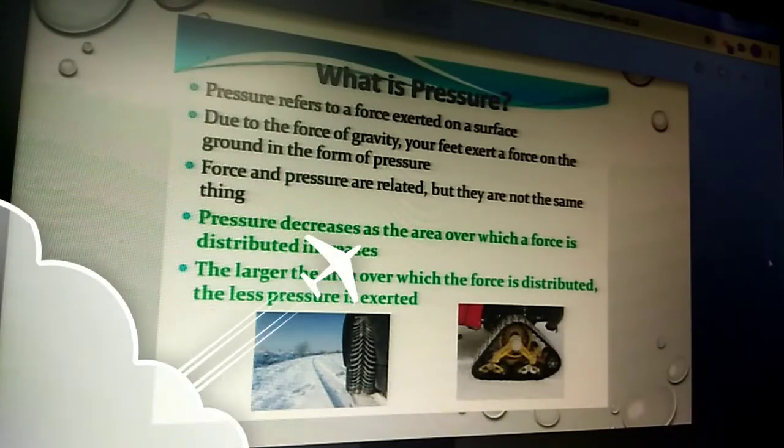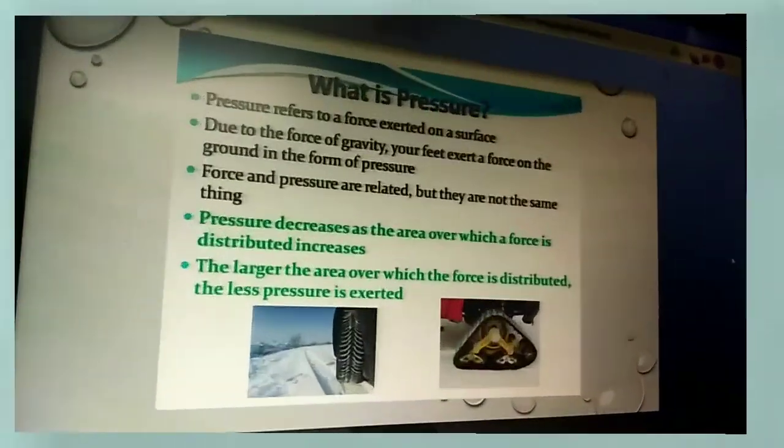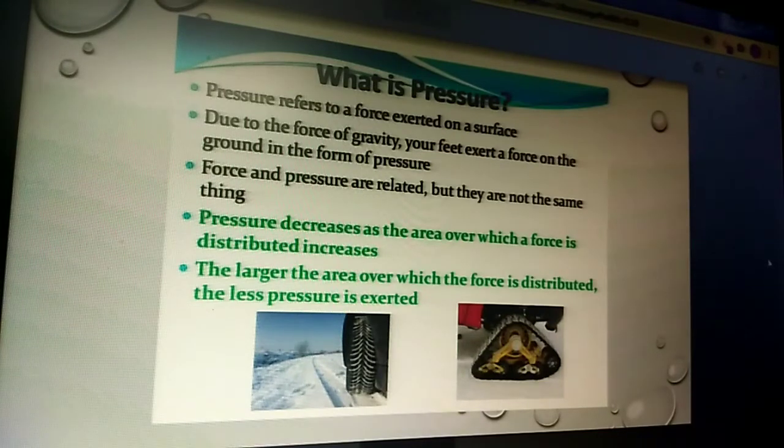Force acting in the downward direction, perpendicular to the ground, is called thrust. Pressure decreases when the area of contact increases, and increases when the area of contact decreases. Mathematically, pressure is the ratio of thrust by area, or thrust per unit area.